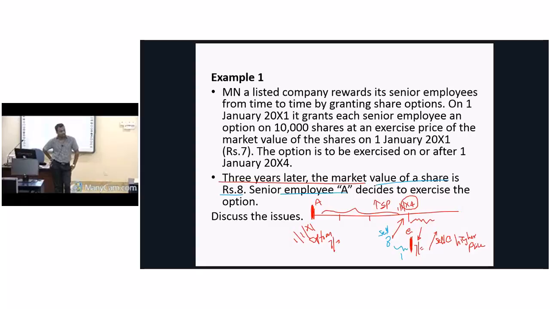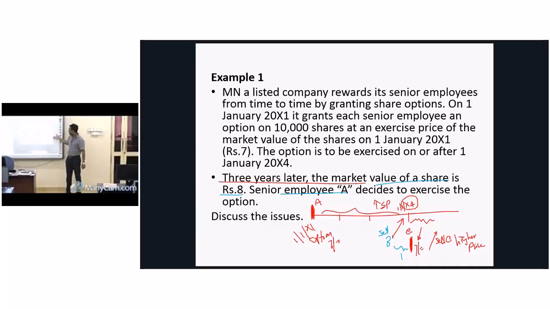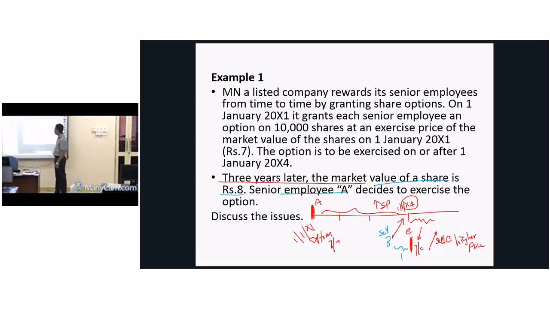If the market price comes down, what happens? No point of buying shares. If the market price increases, what happens? You can buy it for 7, then sell it at a high price and get a capital gain from the market. It's your target. So that's why we call it a motivational factor we give to employees to stay with the organization and to perform well for the company. Now if the market price is 8, those people will buy shares and they will get a gain of 1 rupee per share. But if the market price is 7, what will happen? Sorry, not 7. The market price is 6.